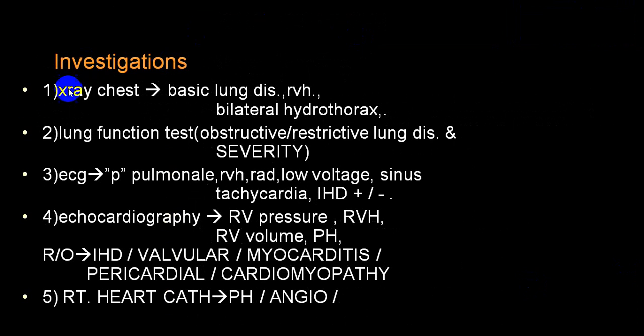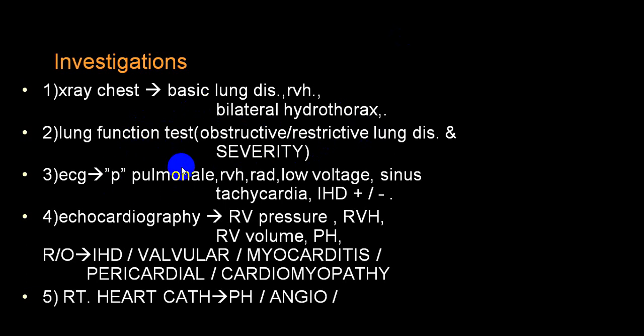In a plain X-ray chest, you can sometimes pick up bilateral hydrothorax, right ventricular hypertrophy, and basic lung disease. By lung function test, you can differentiate obstructive and restrictive lung disease, and also you can find out the severity of involvement of the lung.